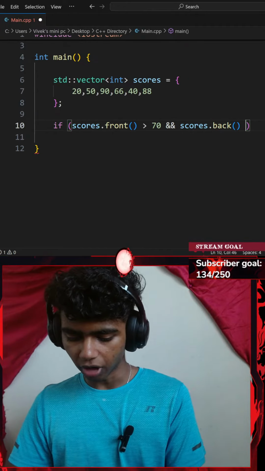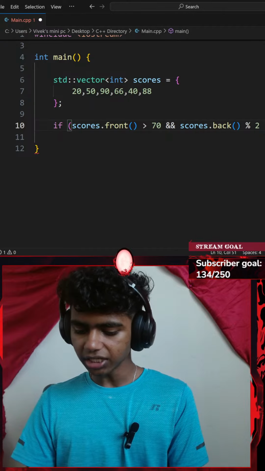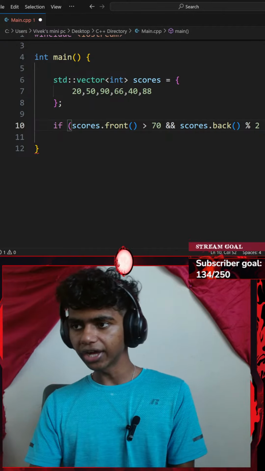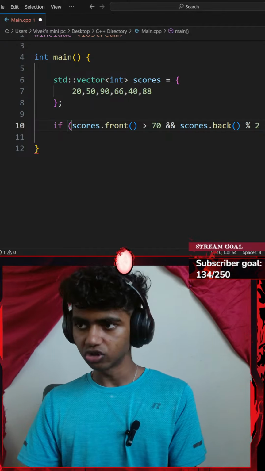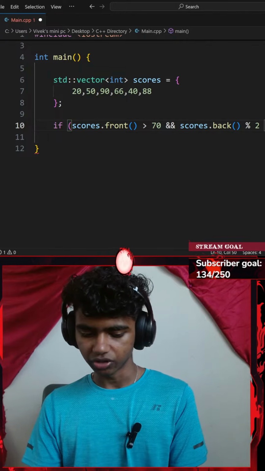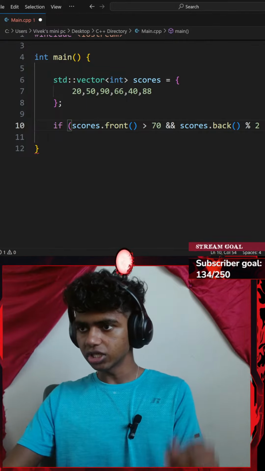My last score modulus 2 is not equal to 0, or I could write is equal to 1. Both work honestly. I'll go with not equal to 0.